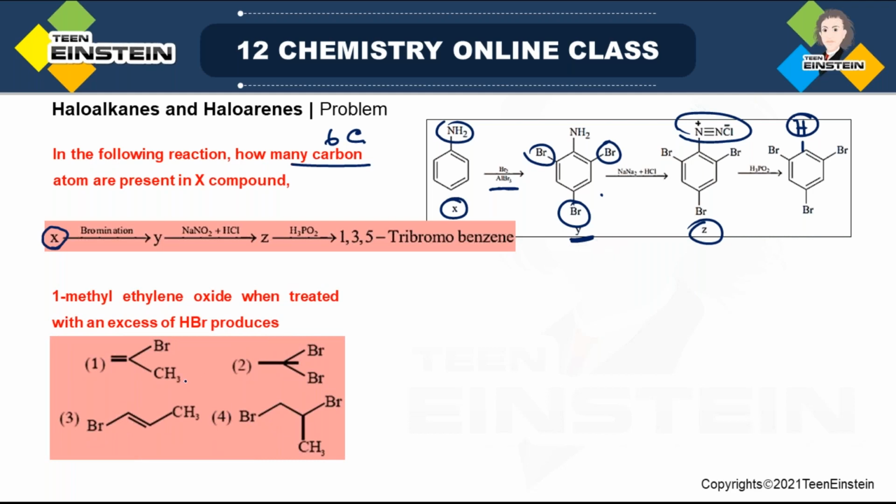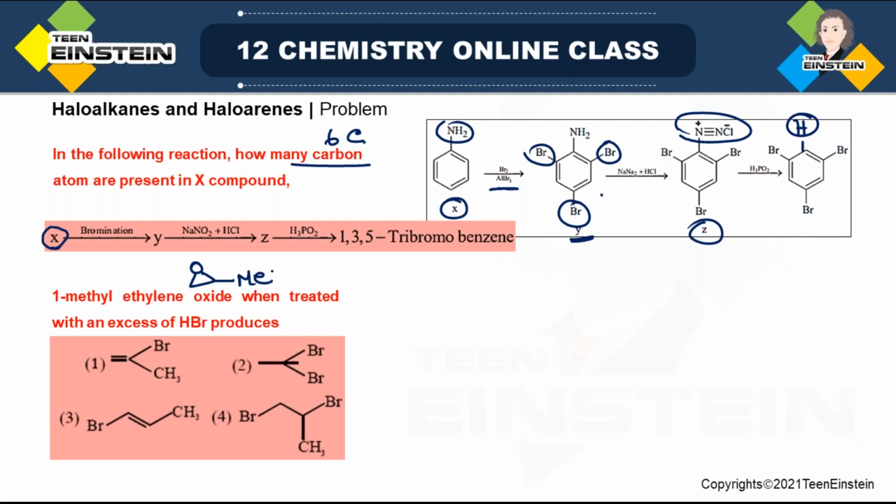1 methyl ethylene oxide treated with excess of hydrogen bromide. You have to find what is the final product. So obviously you have to write the structure of 1 methyl ethylene oxide first. Now ethylene oxide is nothing but epoxide, and this is a symmetrical structure. Any of these carbons you can consider as 1. So you can write methyl at any side. It doesn't matter which side you have chosen.